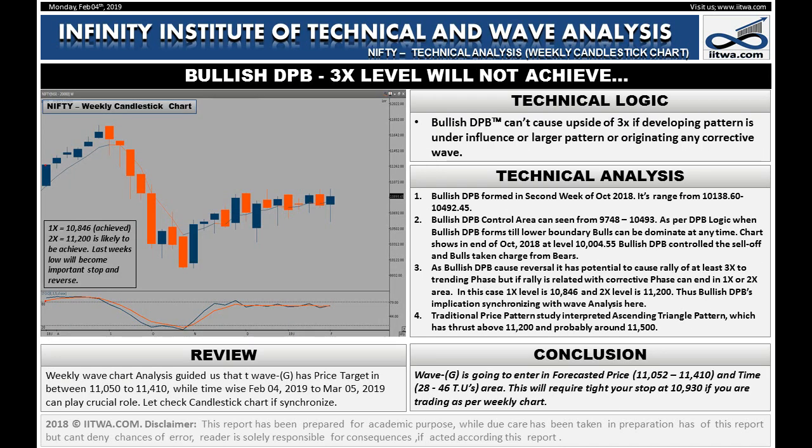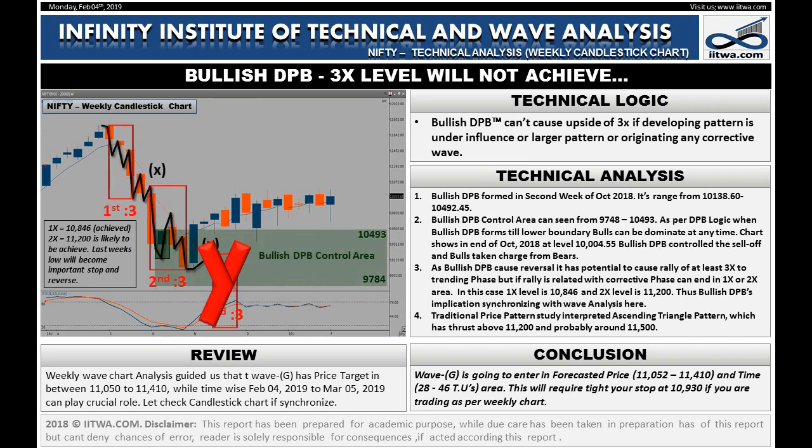The weekly candlestick chart shows bullish DPB formation in the second week of October 2018. Bullish DPB controlled the sell-off, gave confidence to end the second corrective pattern and start to rally again. Remember, when there is a presence of bearish DPB on a larger chart, that is the monthly chart, then this kind of move normally achieves 1x or 2x, not 3x level of DPB. The 1x level is 10,846, which is already crossed, and the 2x level is 11,200, which is well synchronizing with NEoWave weekly forecasting.